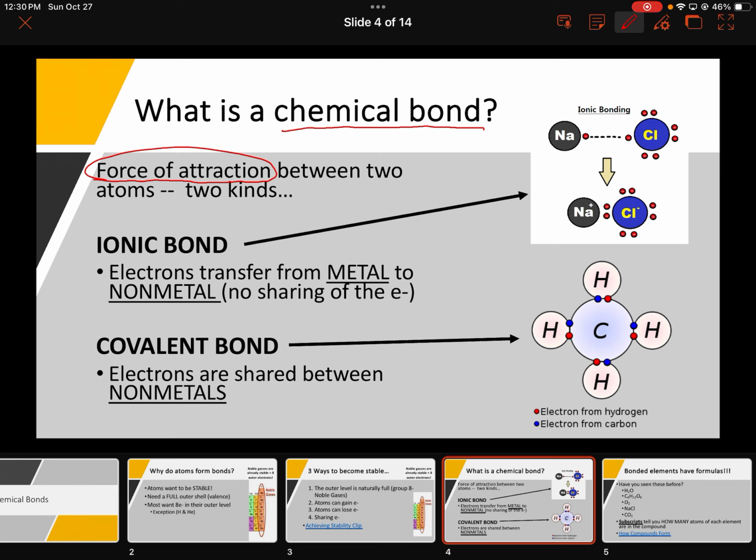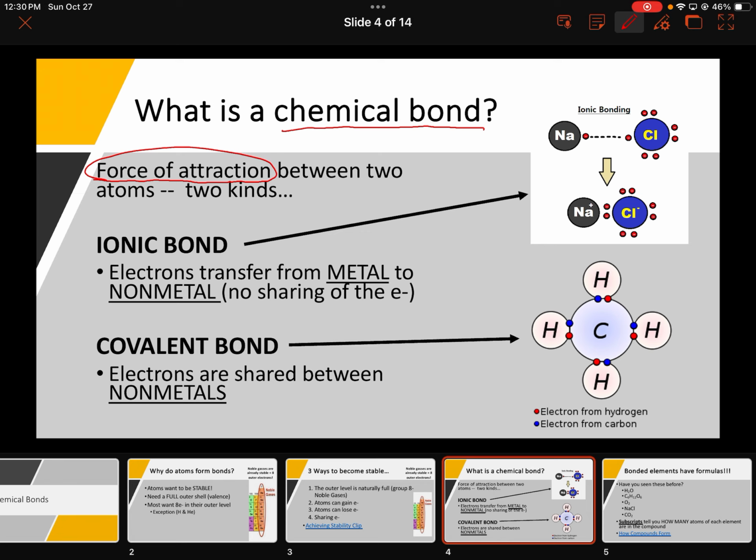I compare that in the human world to two people dating. That's kind of a bond. There's an attraction there. Those two people are now together. And that's kind of what happens with elements. Now, elements are not human. They don't date each other. But the idea is, if I gave an electron to a different element, now there's a force of attraction and we're now held together.